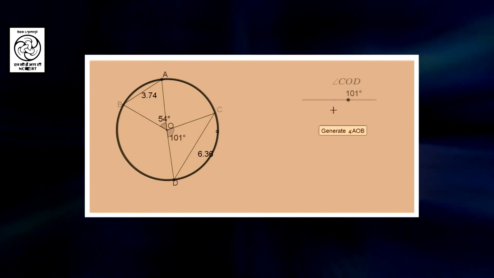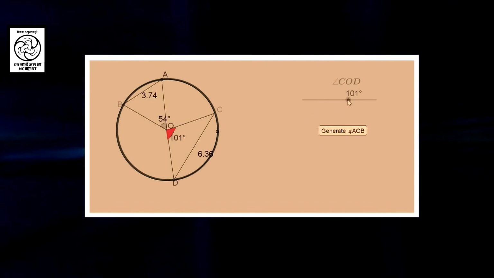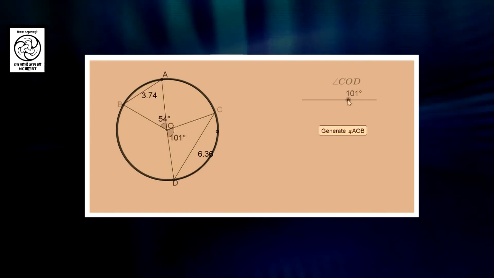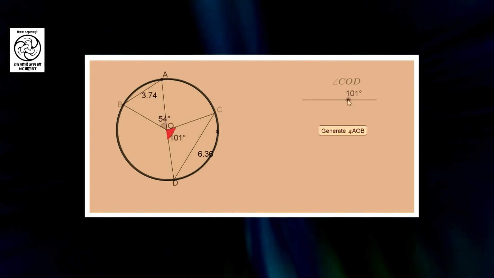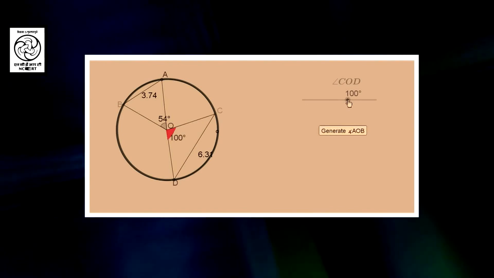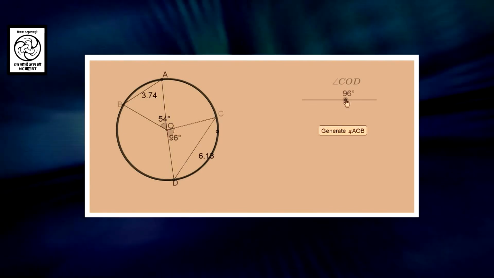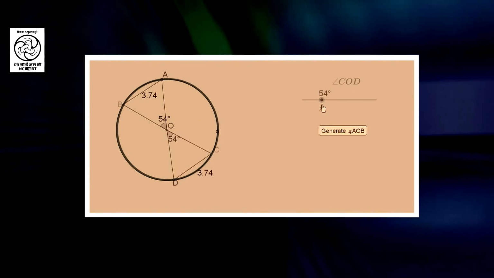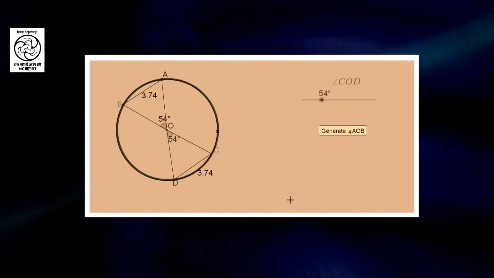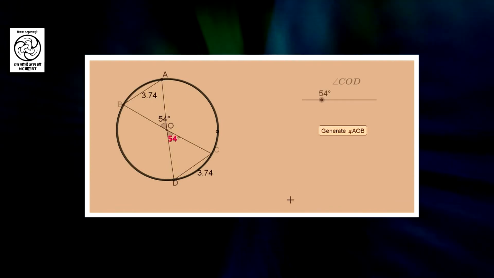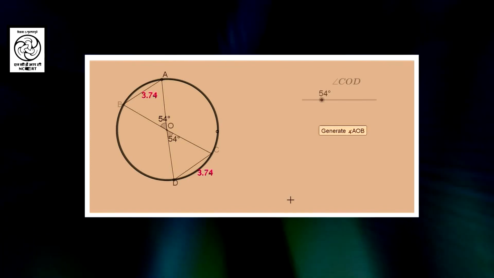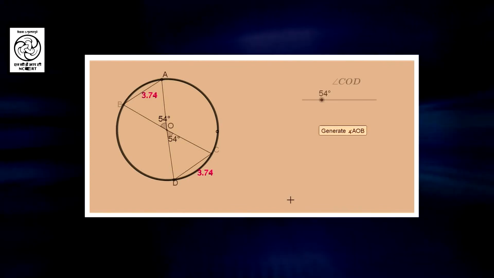With the help of the slider, we will change the angle subtended by the chord CD at the center, and let us see what happens to the length of the chord CD as it reaches the angle 54. So, you see that as soon as the angle becomes 54 degrees, the length of chord CD becomes equal to the length of chord AB.